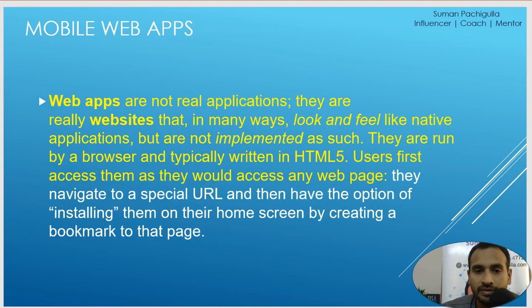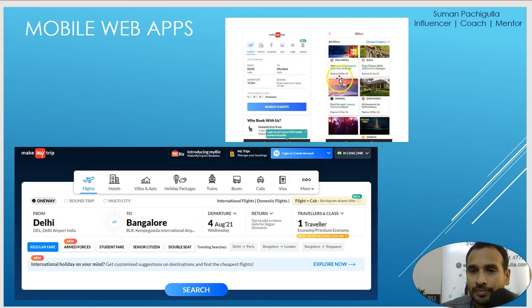All right. Now they navigate to a special URL, and then they have the option of installing them on their home screen by creating a bookmark to that page. So what is that primarily? What are web apps? Web apps are nothing but websites, and they look like native mobile applications. They can be accessed through a browser. Once you type makemytrip.com in Google, a link comes up, right? That's a URL. You click the URL and it opens in a browser, but it looks like a mobile app, though it is on the web.